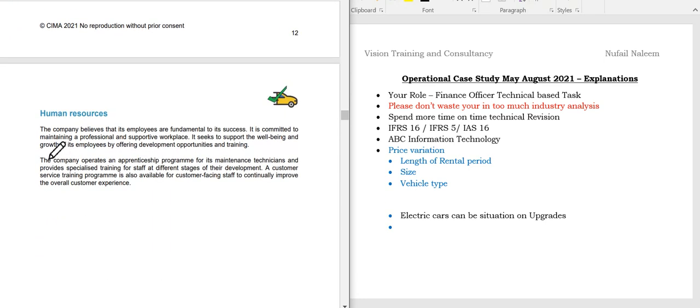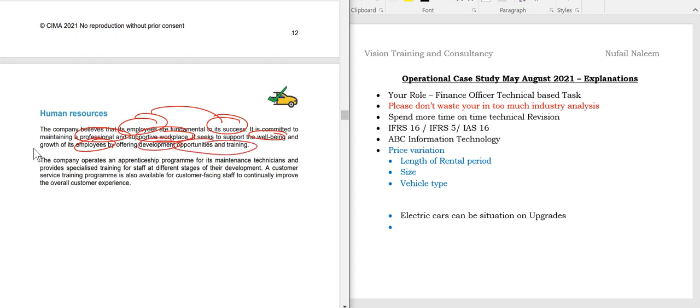And coming to the next one, human resources. As I told you, the staff working in the maintenance sector play a major role here, students. The company believes that its employees are fundamental to its success. I also say so, because students, they are very crucial here. It is committed to maintaining a professional and supportive workplace. It seeks to support the well-being and growth of employees by offering development opportunities and training.